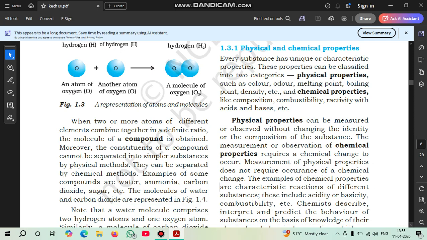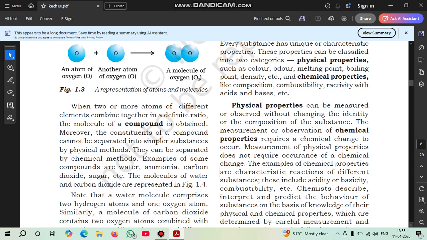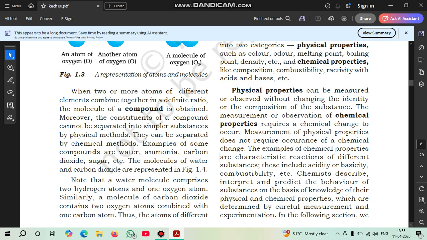You can see that chemists don't prescribe any medicine without seeing its chemical components. They have to determine the chemical components before they prescribe any medicines.